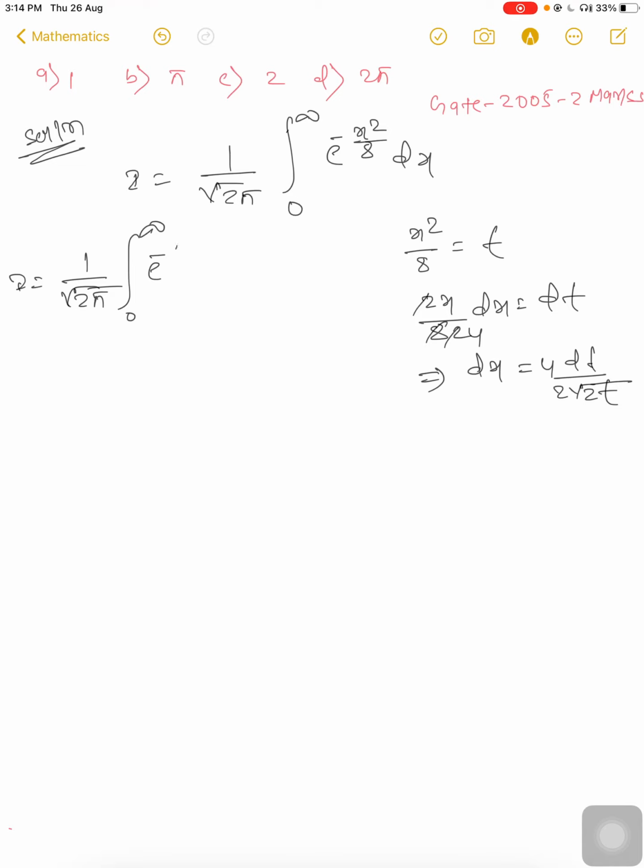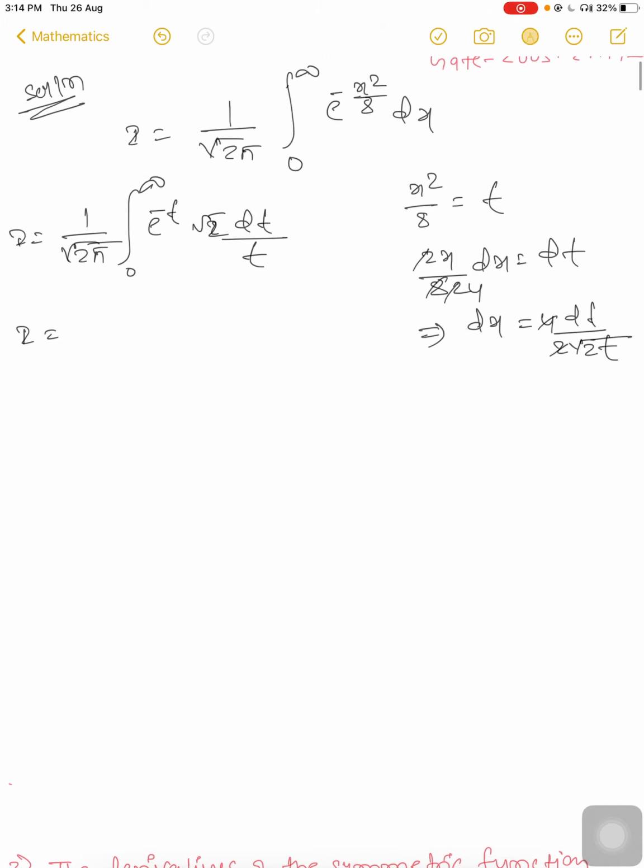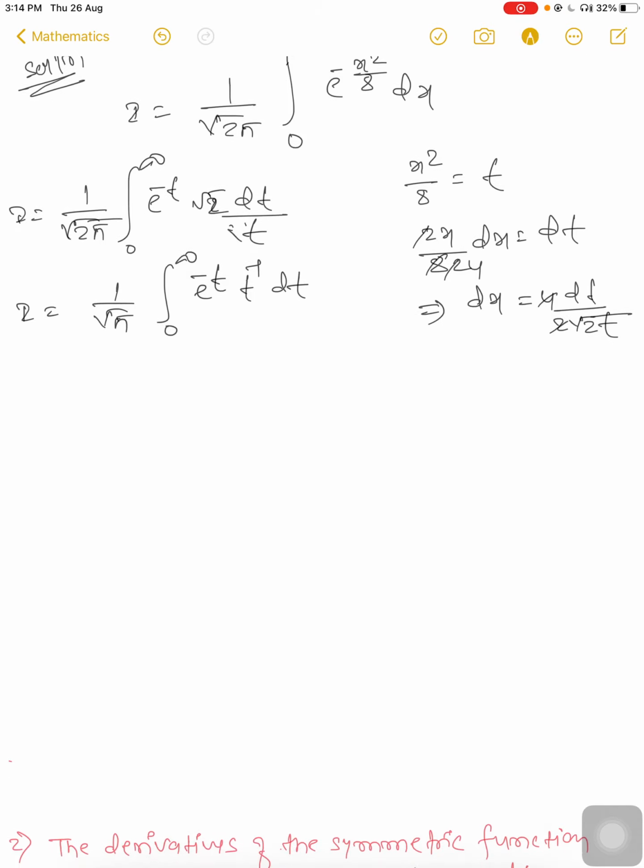We get 1 upon root 2 pi, integral 0 to infinity e to minus t, and 4 dt upon 2 root 2 root t. Root 2 cancels, so lastly we get 1 upon root pi, integral 0 to infinity e to the minus t, t to the power minus half dt, because it is root t.